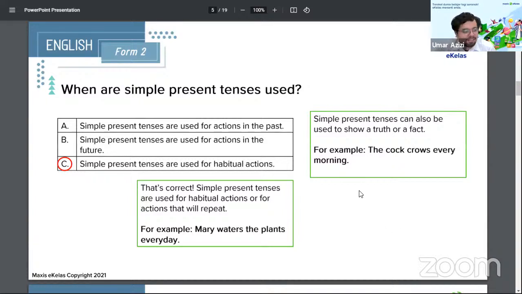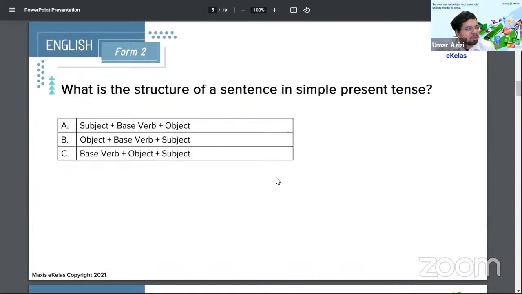Hi, Zikri. Thank you for joining class. Now, what is the structure of a sentence in simple present tense? Your Form 2 students, you'll need to remember this. Entering Form 3, you'll be facing your PMR. This comes into your exams quite often because it requires you to identify what subject, verb, and object are.